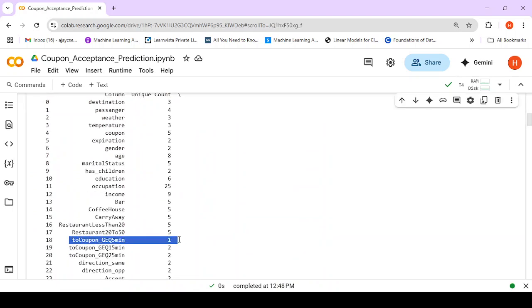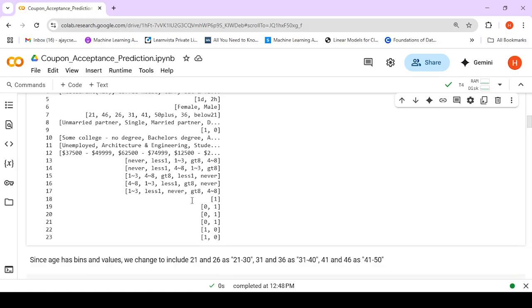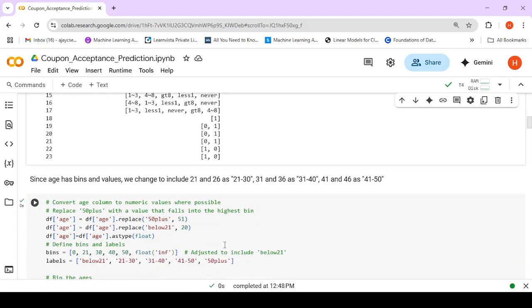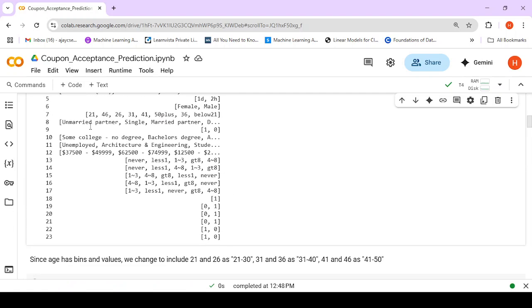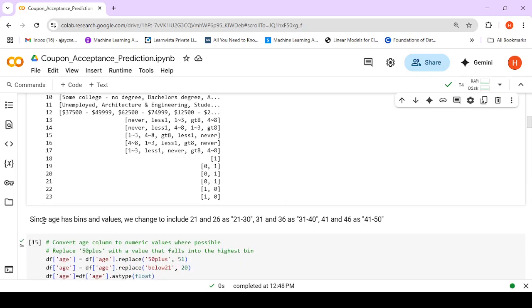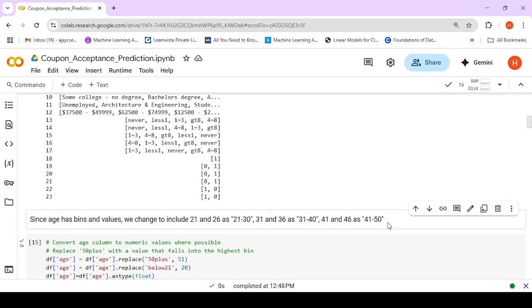And as we can see here, GEQ 5 minutes does not show any variability. It's constant for all rows, and we look for variability in our columns, and so this is not at all helpful for us. So we go ahead dropping GEQ. Moreover, here age is 21, 26, 31, 36, 41, 46, 50 plus, below 21. Now these 21, 26 can be put in one category. See, the more categories we have, if we have to apply one hot encoding on it, then it will lead to lots of categories. So here we try to shrink the categories by combining 21 and 26 as 21 to 30, 31 and 36 as 31 to 40.